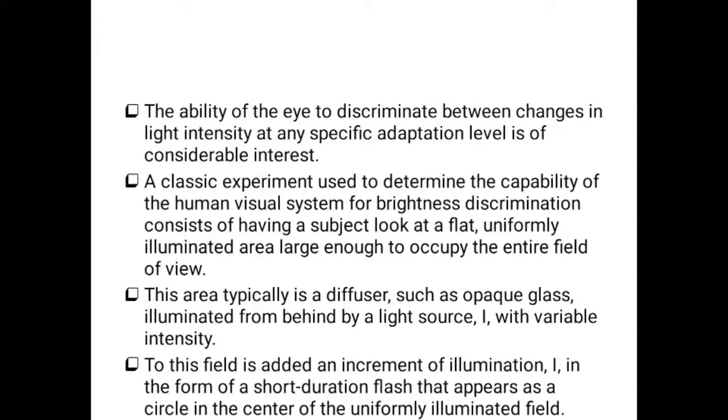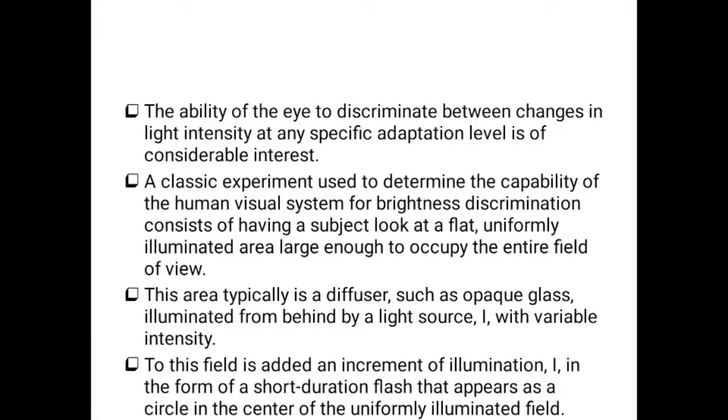To this field is added an increment of illumination. Illumination is the amount of light incident on the scene, the amount of light incident on the object.